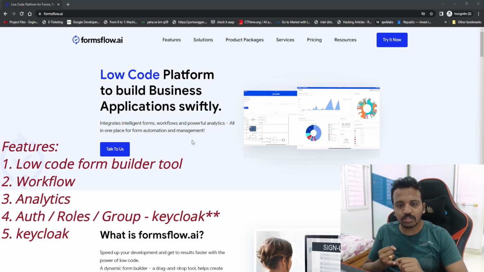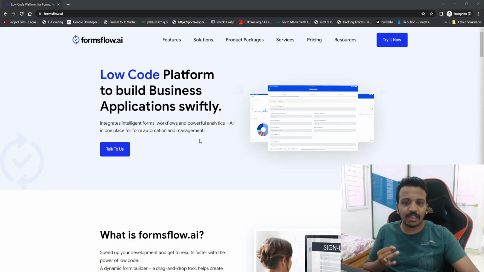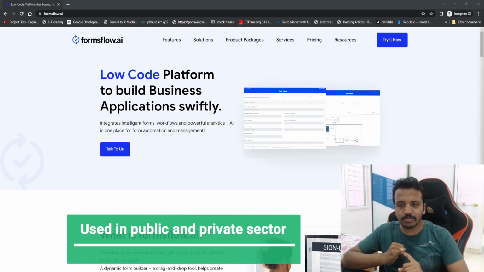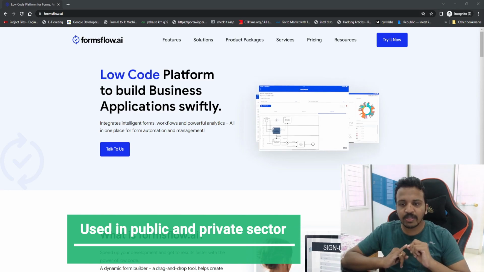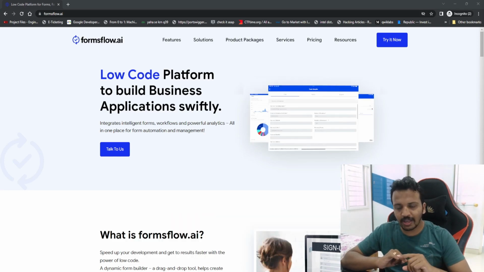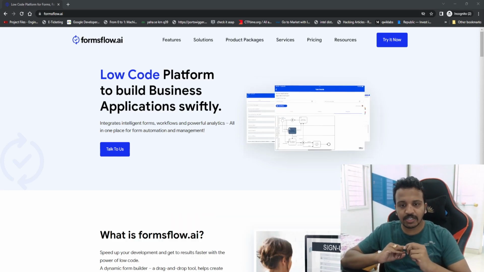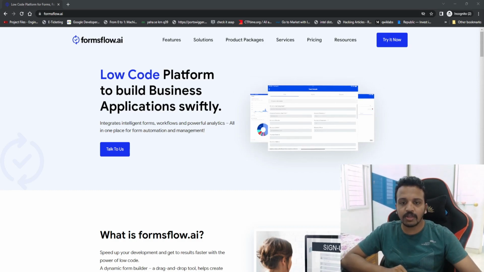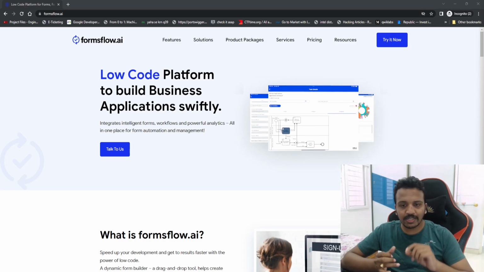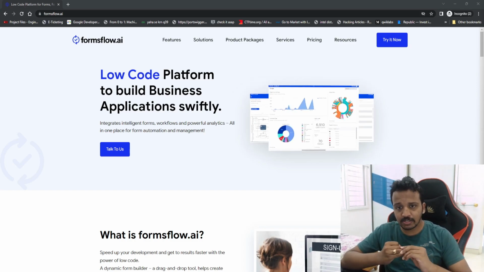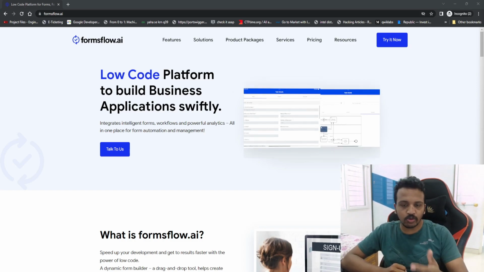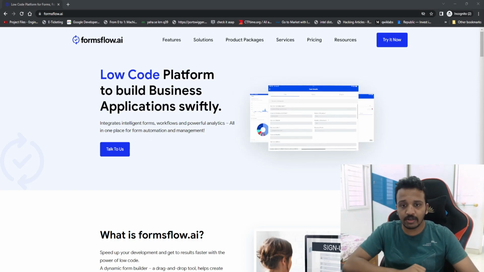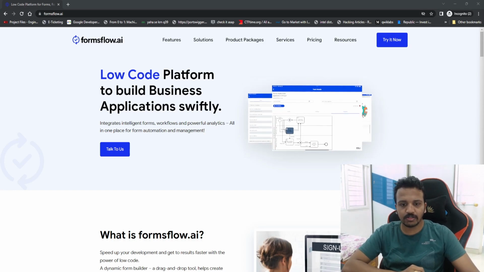So this is used by both public sector and private sector. Just to give a real-time scenario, it is used in the public sector by the government of Canada, and it is used in the private sector by BPMN. These are just two examples. We have a list going on, but yeah, so based on that we can see it is approved by government. It is live running with both private and public sector. So how crucial a role it can play in terms of our enterprise application.